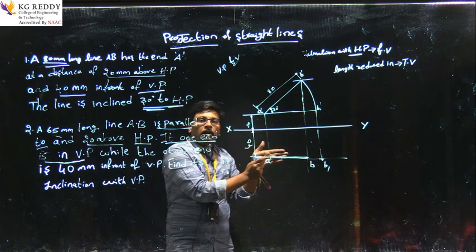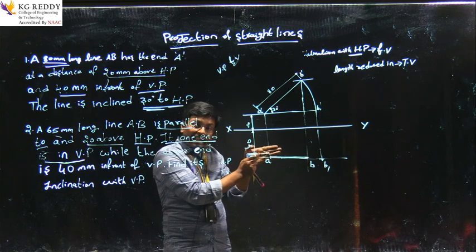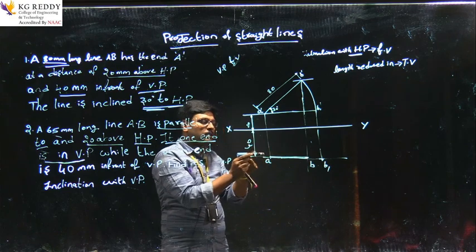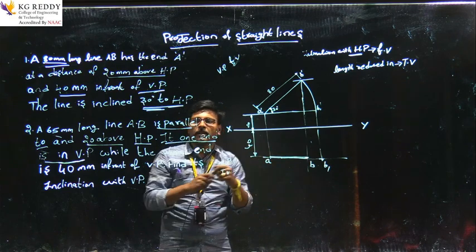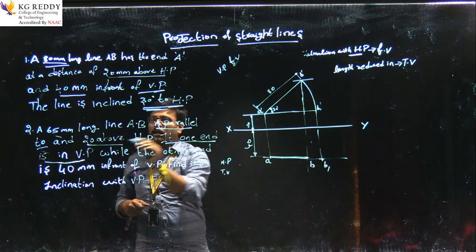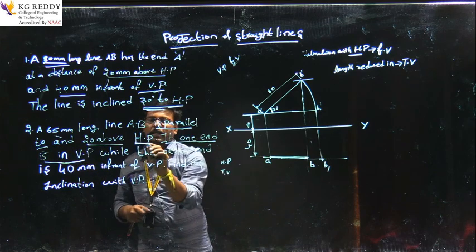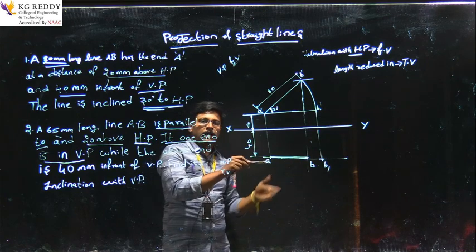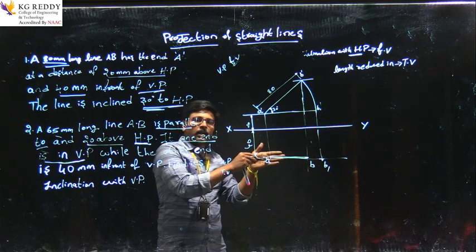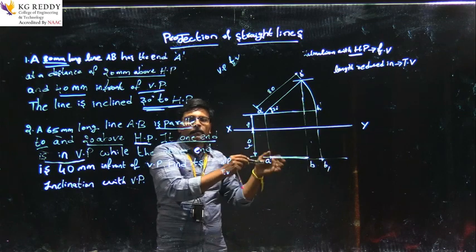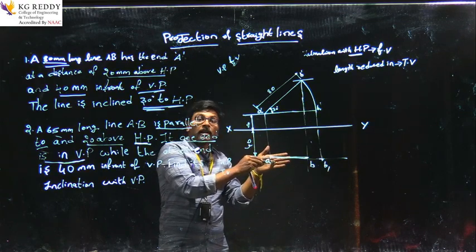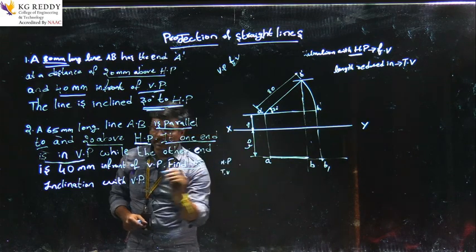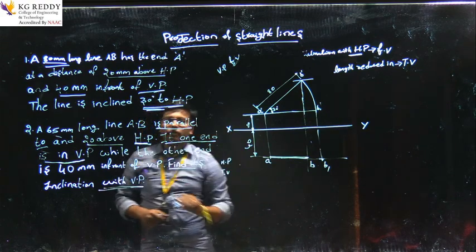So that we can understand, this is the line which is inclined to the vertical plane, because this is a line which is parallel to the horizontal plane. They have already given that it is parallel to the horizontal plane, and while we are getting the data, we came to know that there is an inclination to the vertical plane. As they are asking, find its inclination with the vertical plane.